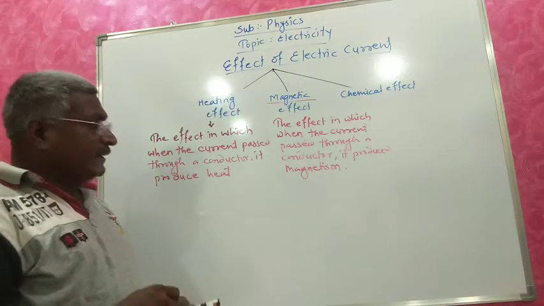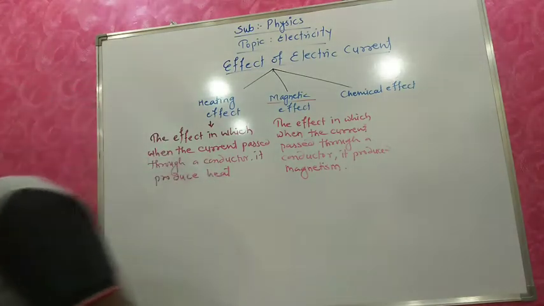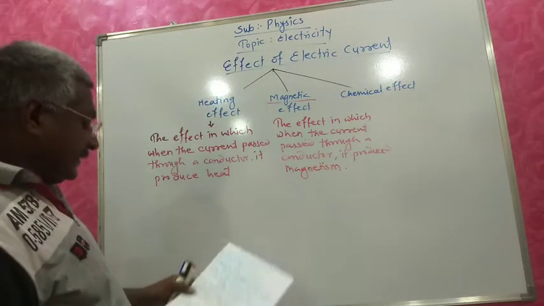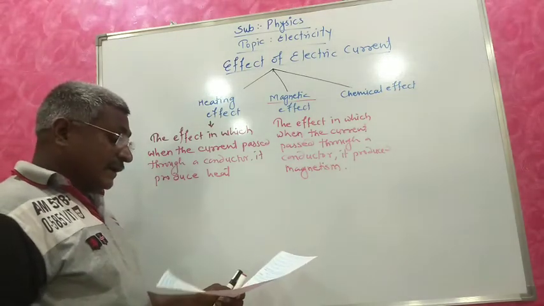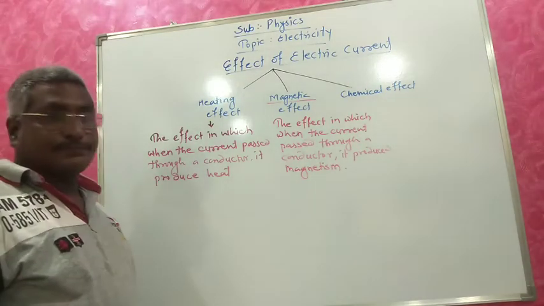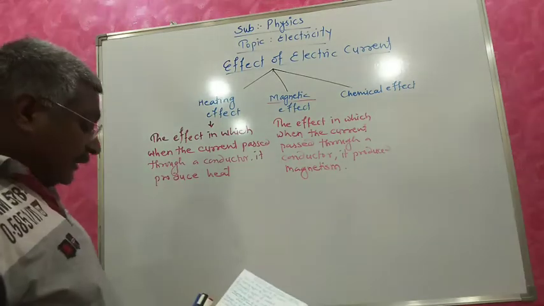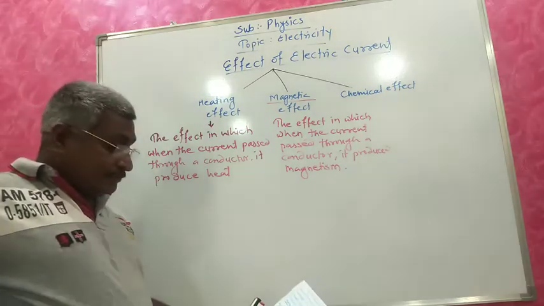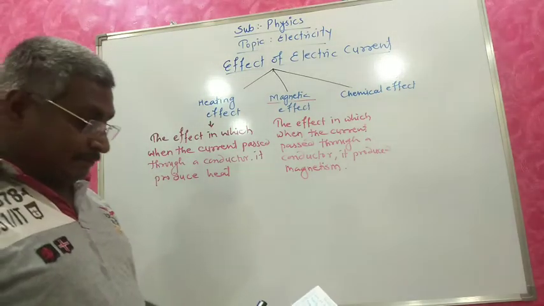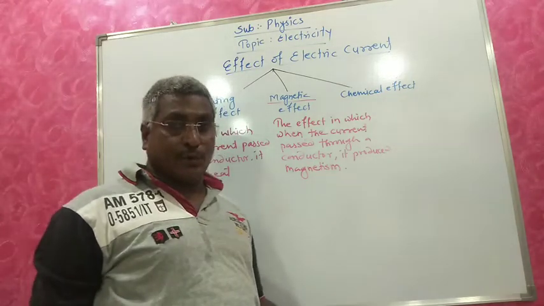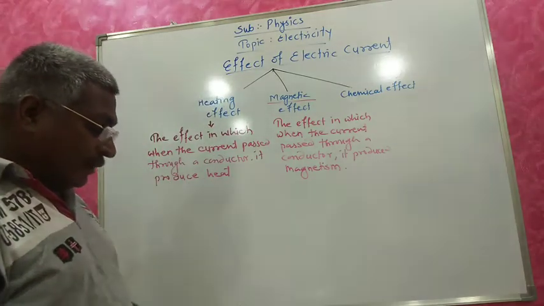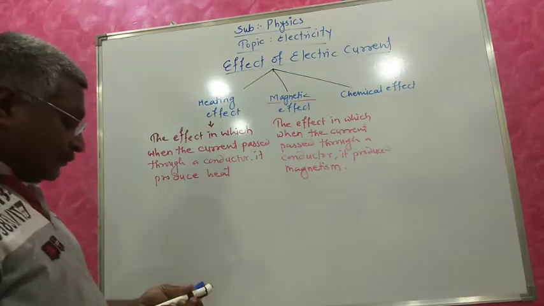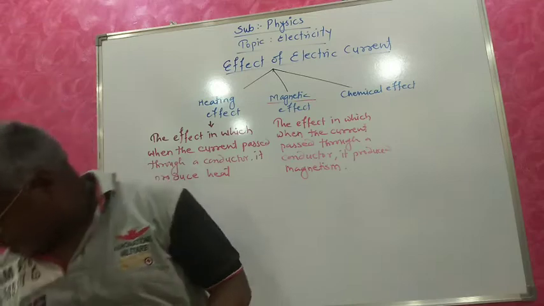Consider a conductor connected to a cell. Let V be the potential difference across the conductor and W the work done in carrying the charge Q from one end of the conductor to the other.